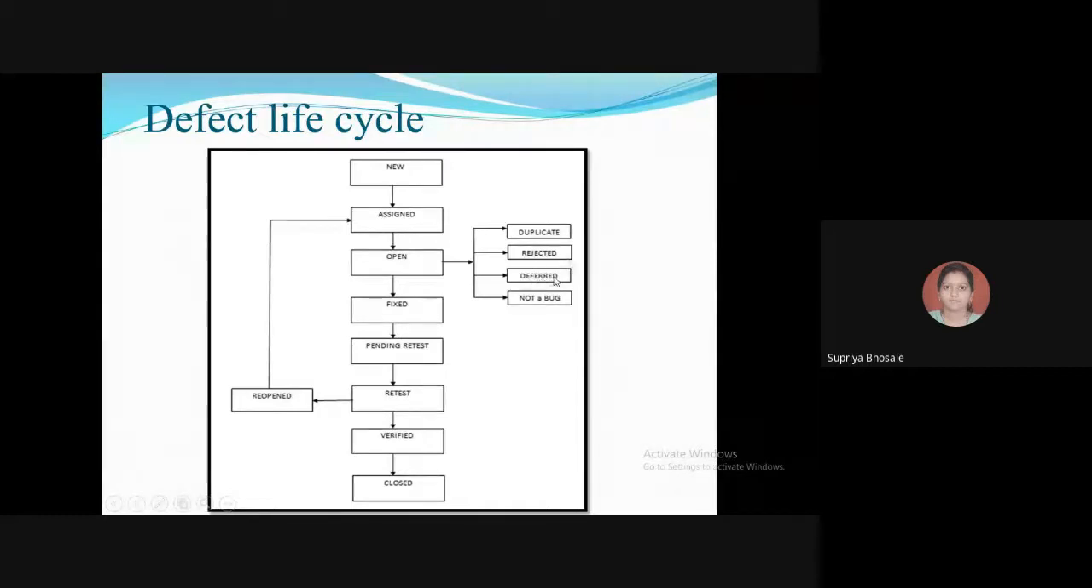Then deferred. What does it mean? The bug changed to deferred state means the bug is expected to be fixed in the next release. The reasons for changing the bug to this state are many factors, like the priority of the bug may be low, lack of time for the release, or the bug may not have a major effect on the software.